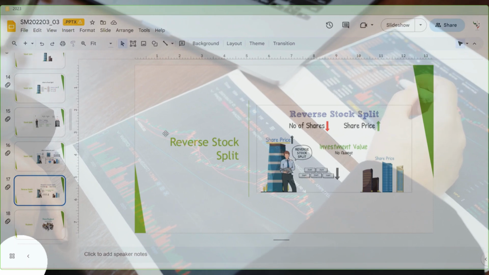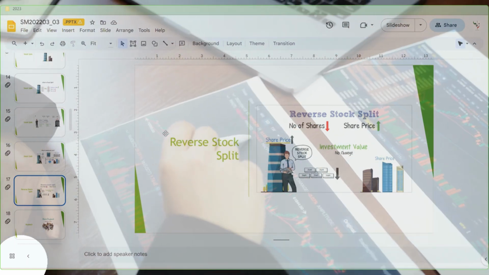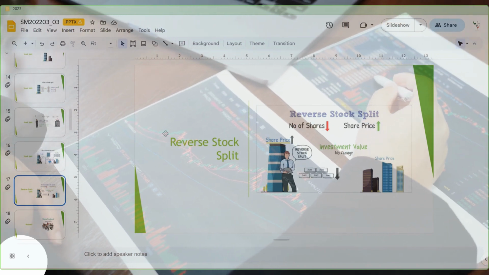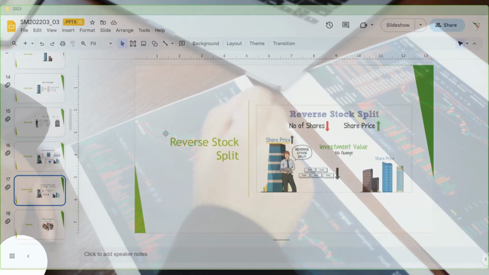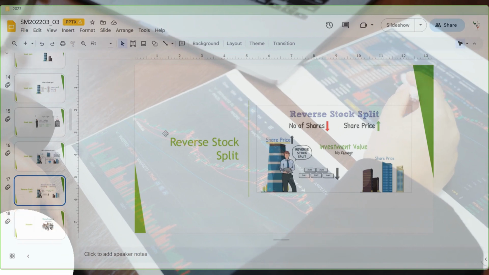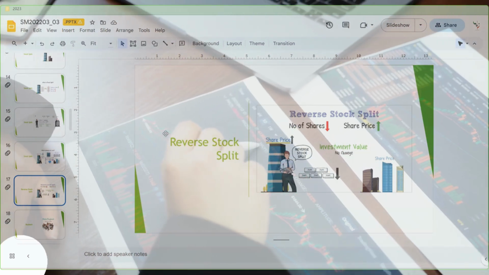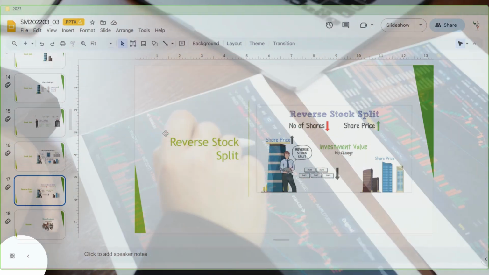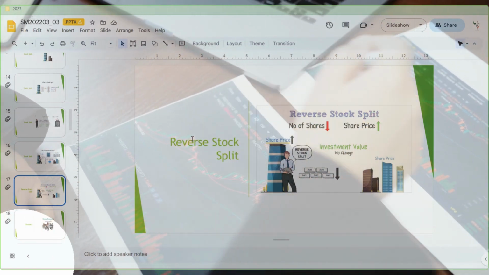So any company whose face value is 1 rupee cannot split further. 1 rupee is the minimum face value a company will have, so it will not divide further. Normally, companies bring 10 rupees to 5 rupees, then 2 rupees, then 1 rupee. After 1 rupee, they can give bonus shares, but they cannot give a stock split.